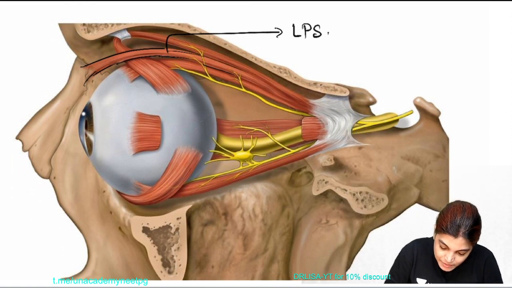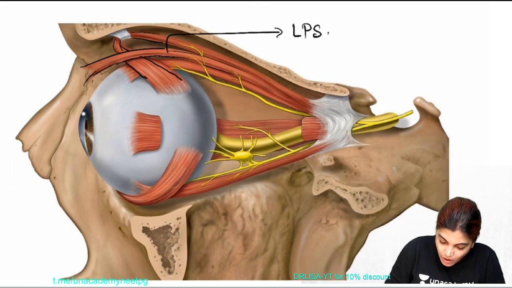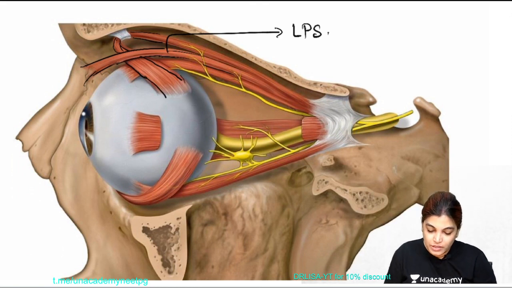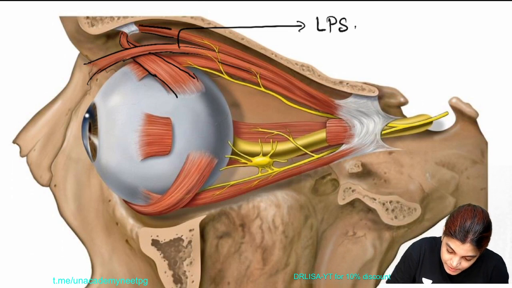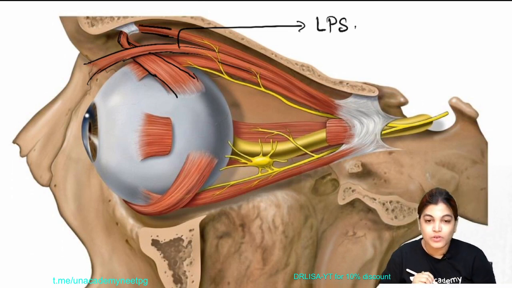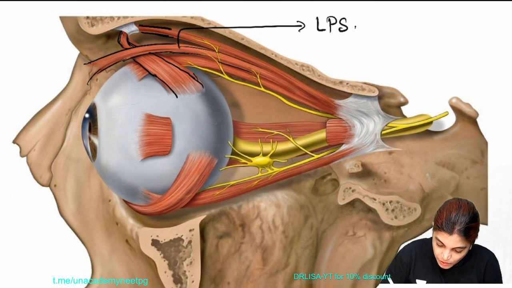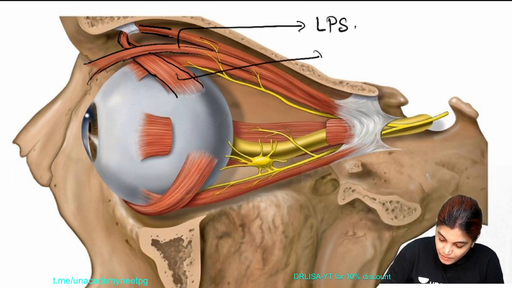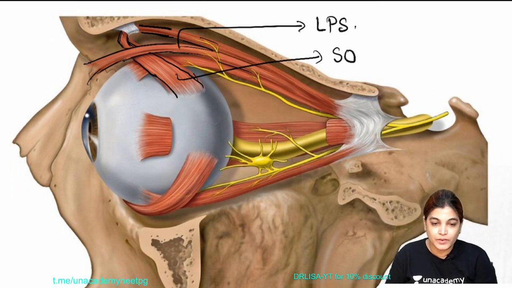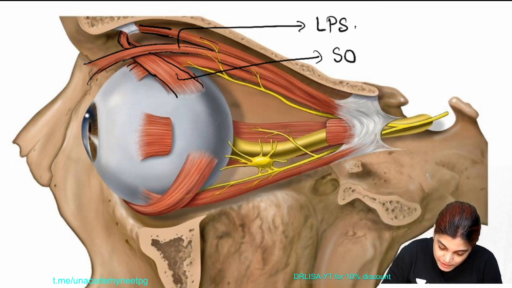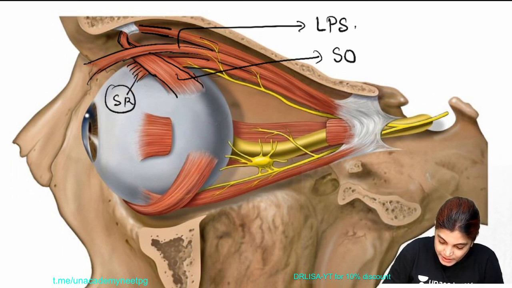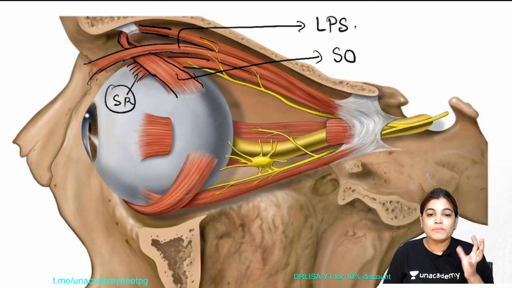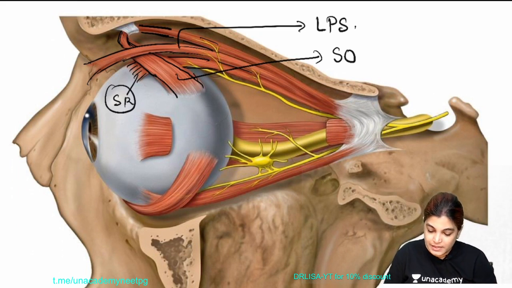Also the another muscle which you can see here, which is in relation to this, but it is in oblique direction. You can visualize here. This muscle is passing obliquely and also attaching to the posterior superior quadrant of the eyeball. This muscle is SO, means superior oblique muscle. Okay, and just below the superior oblique muscle you can see the fibers of superior rectus muscle. So this is superior rectus muscle. So we can see three muscles which are lying superiorly, as you have seen in this diagram.